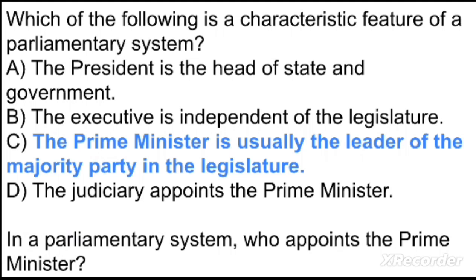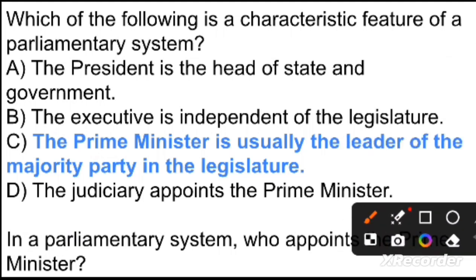Option D, the judiciary appoints the Prime Minister. So your right option is option C. The Prime Minister is usually the leader of the majority party in the legislature. Option C is the right answer.